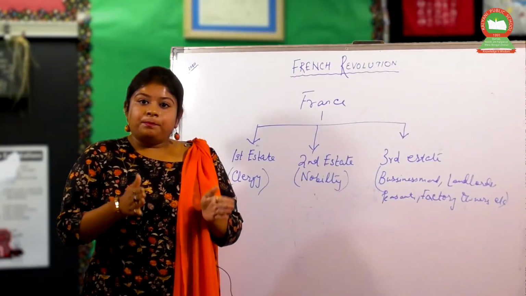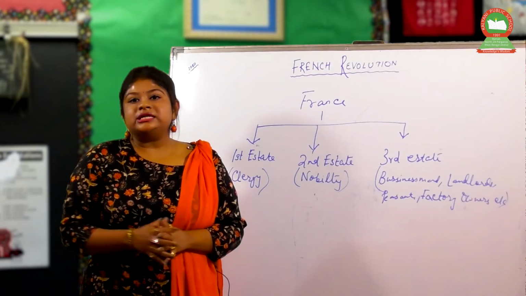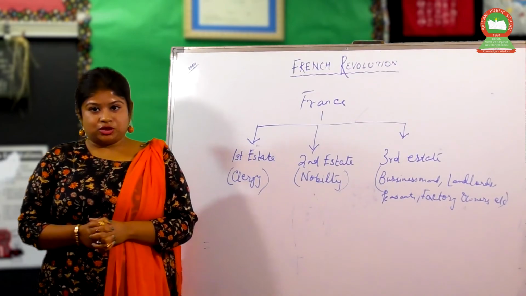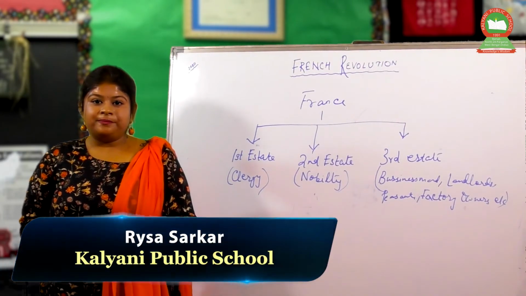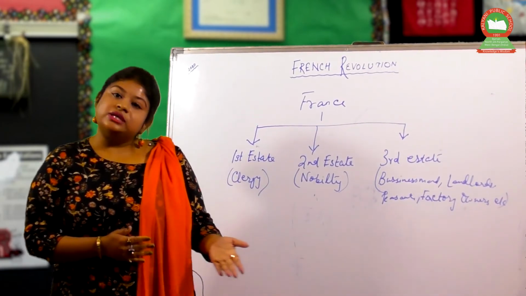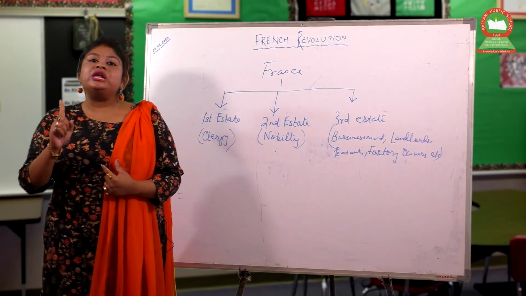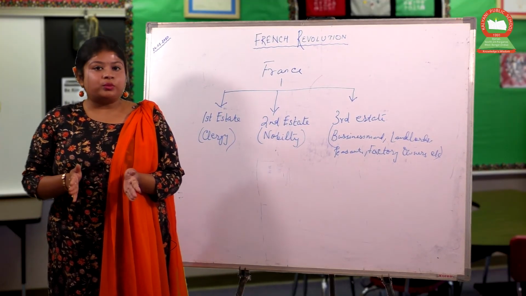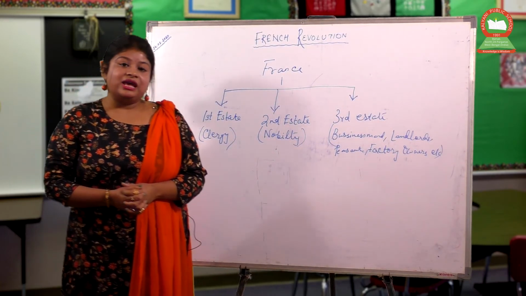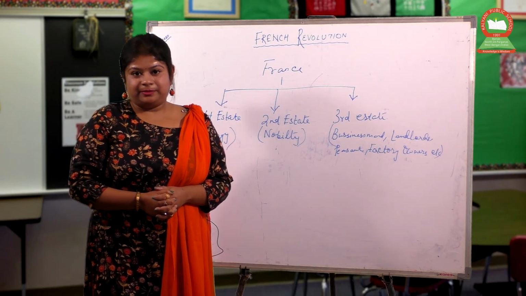But what happened in this meeting? The people of the first 2 estates were seated opposite to each other, but the people of the third estate were forced to stand at the back, and this infuriated them. Now what did they want? Up to this time, there was only 1 vote per estate. But now they wanted that each person in each estate would have 1 vote. They were inspired by the philosophers like Rousseau and John Locke at that time.